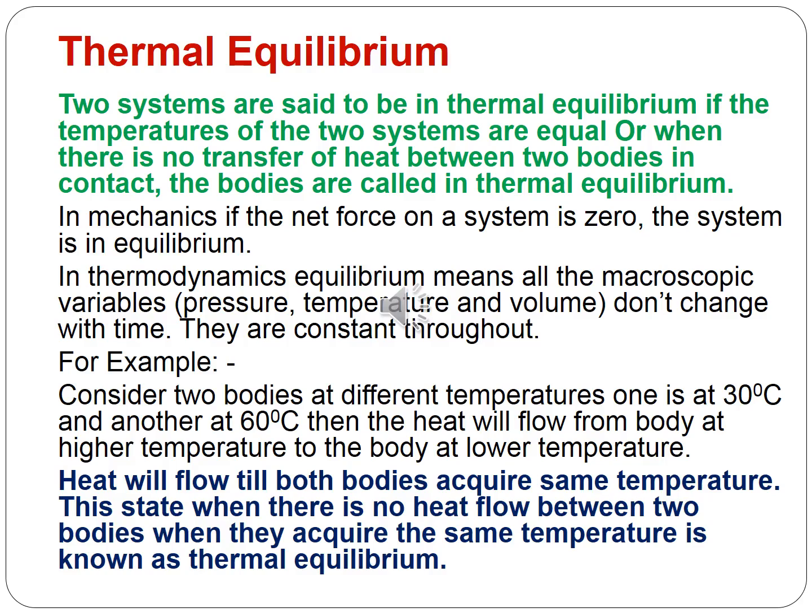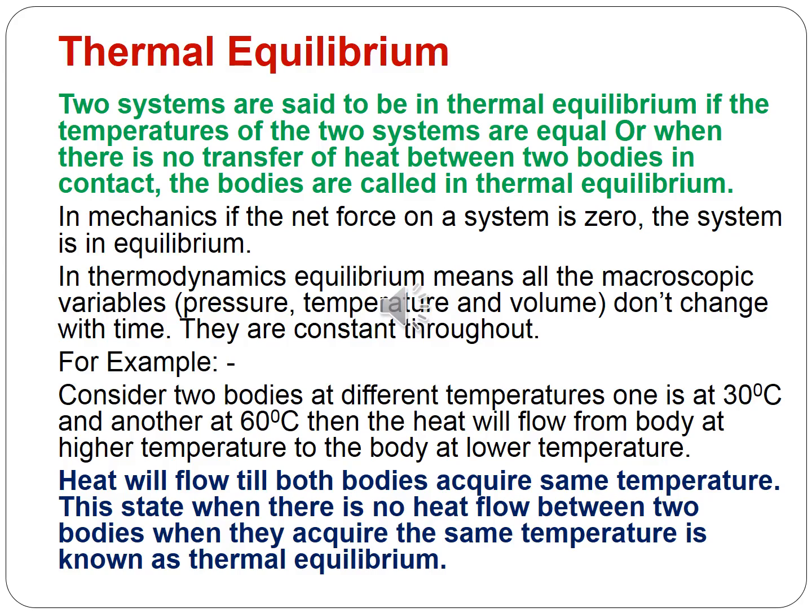For example, consider two bodies at different temperatures. One is supposed to be at 30 degrees Celsius and another at 60 degrees Celsius. Then the heat energy will flow from the body at high temperature to the body at low temperature.